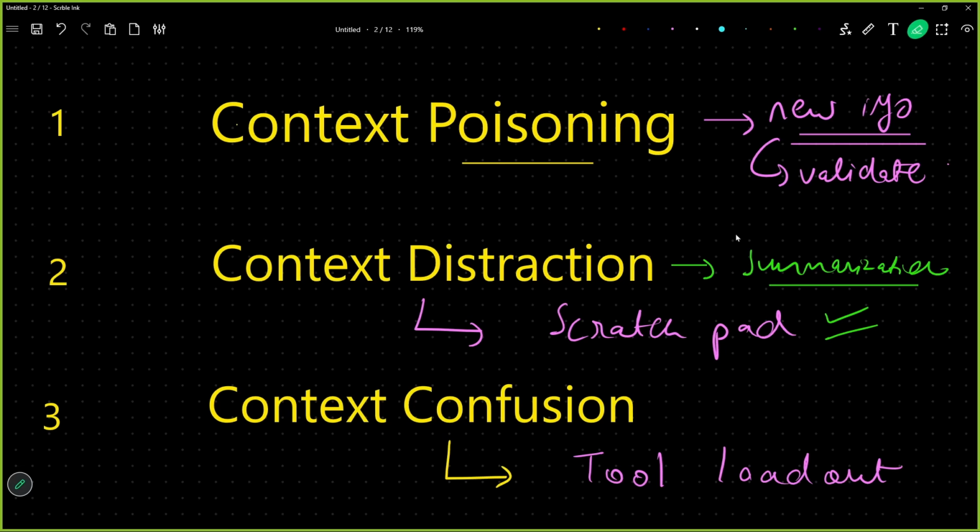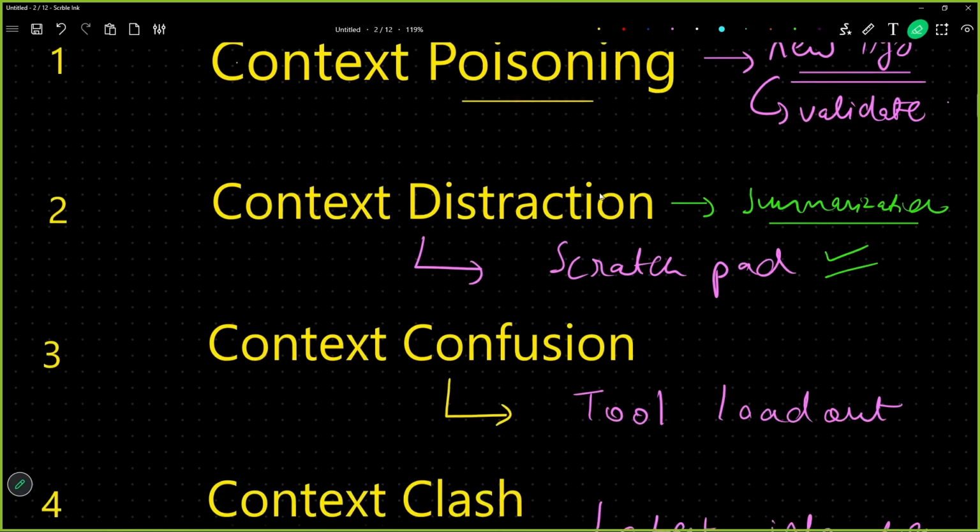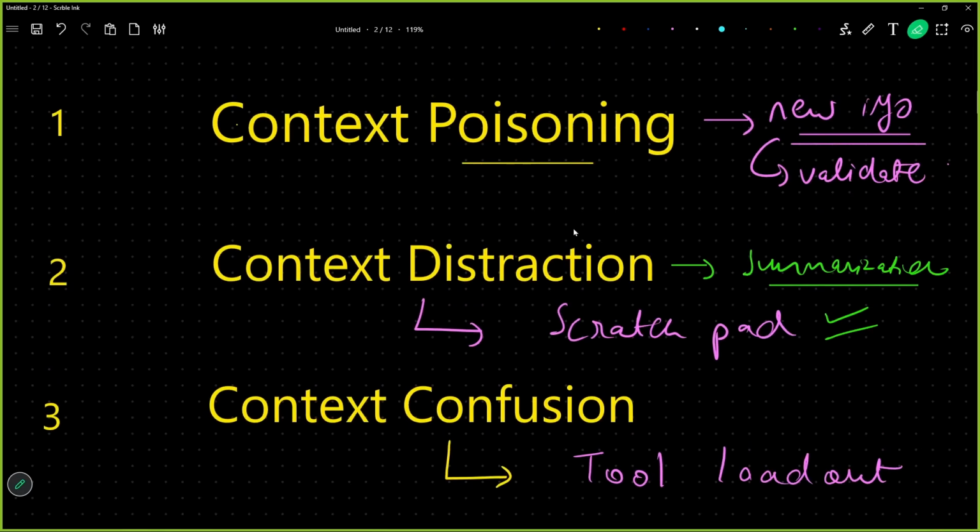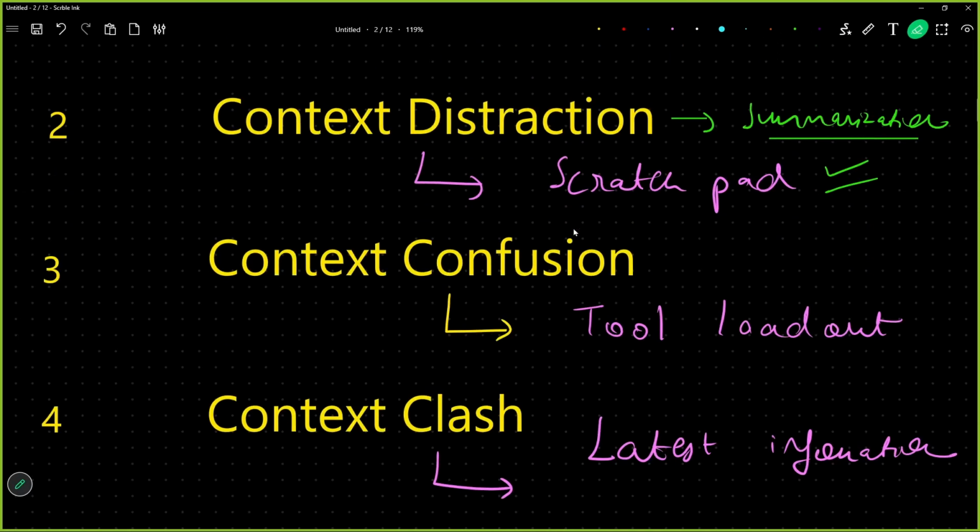And this is the solution to all the contextual problems. Context poisoning, the solution is validate information always. Context distraction, keep a scratch pad. So your coding agents keep a scratch pad. Use Claude Code, you will see that. Context confusion, when you have multiple tools, which tool to use? So the moment a task is received, list out all of your tools. Hey, I have all these tools. And then when you know which tool is doing what task, you know which tool to choose. Lastly, context clash. When multiple information is coming for the same event, go for the latest information.